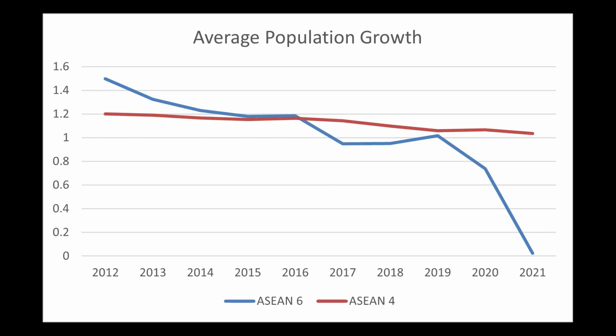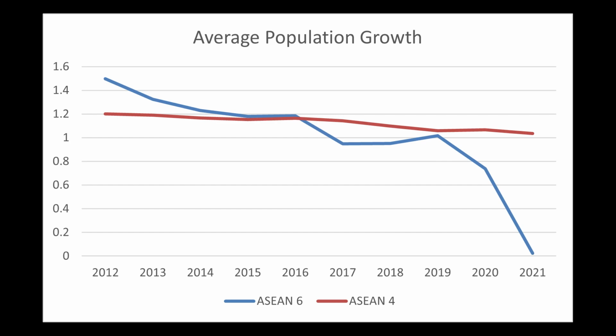Next, the chart illustrates the average population growth of two groups of countries in the ASEAN region. There are two, ASEAN 4 and ASEAN 6 countries, from 2012 to 2021. The bars in the chart represent the average population growth rates for each year, with the ASEAN 4 countries represented in red and the ASEAN 6 countries represented in blue.